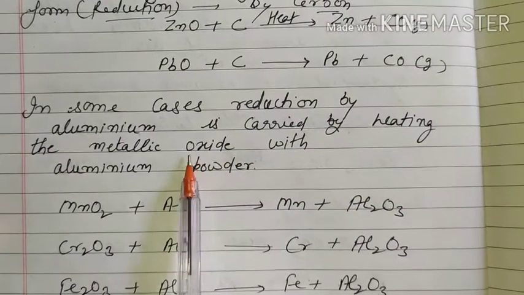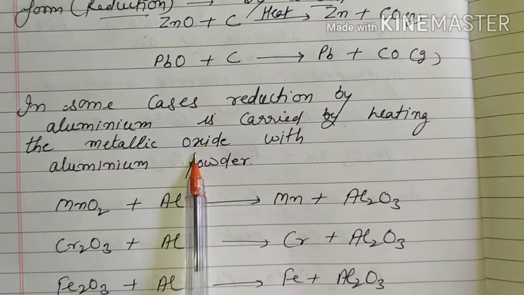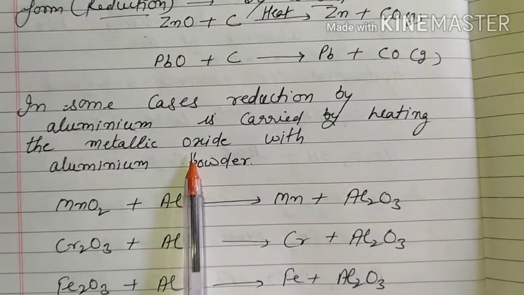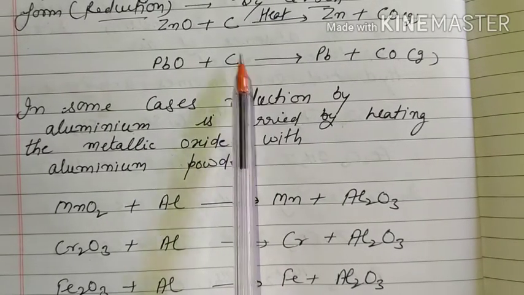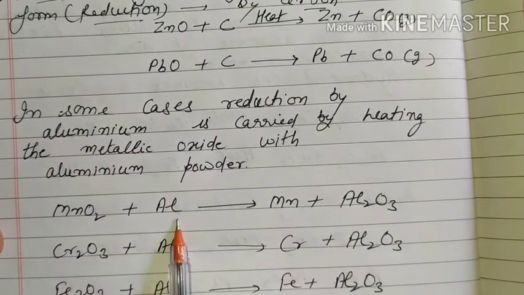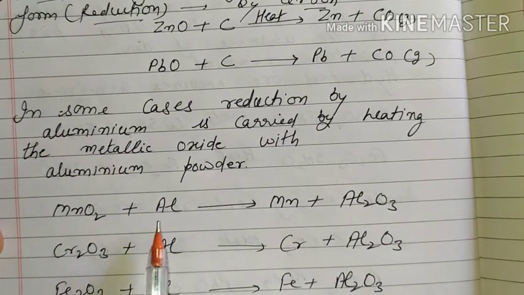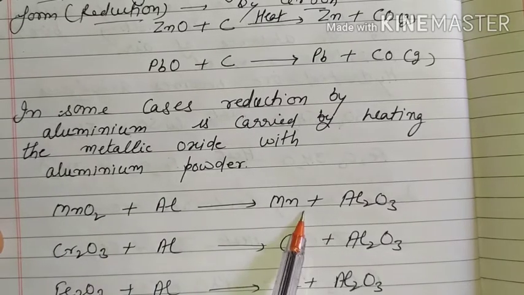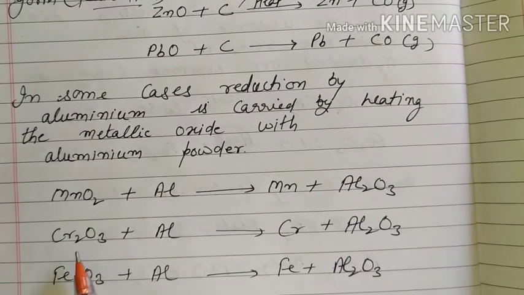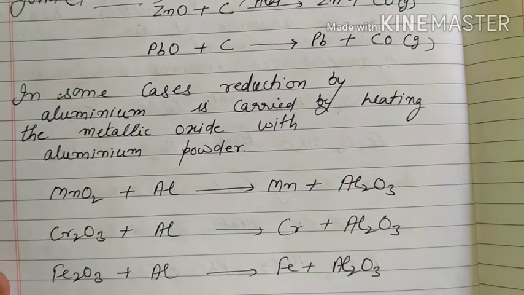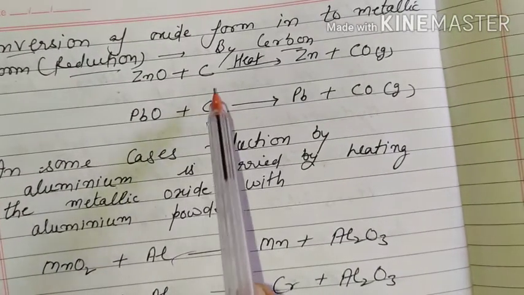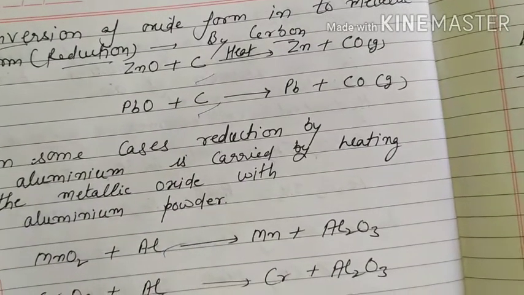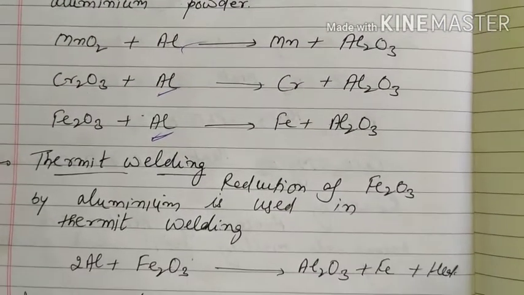In some cases, reduction by aluminum is carried out by heating metal oxides with aluminum powder. In the earlier case, carbon is the reducing agent. But in this case, the metal oxide is heated with aluminum powder, and we get manganese plus aluminum oxide. Similarly, chromium oxide plus aluminum powder gives chromium and aluminum oxide. Here aluminum is the reducing agent, but there carbon is the reducing agent. Reduction here, reduction there. Now next, thermite welding.